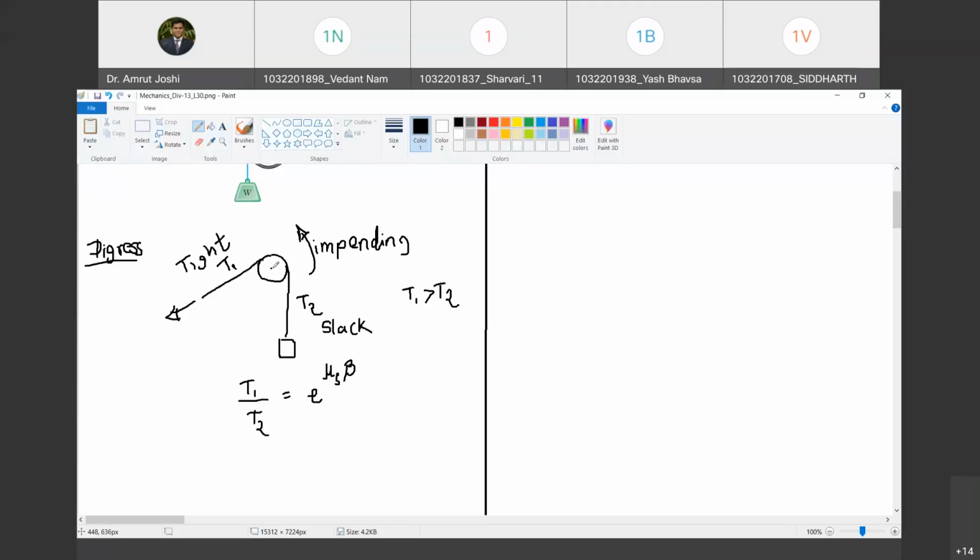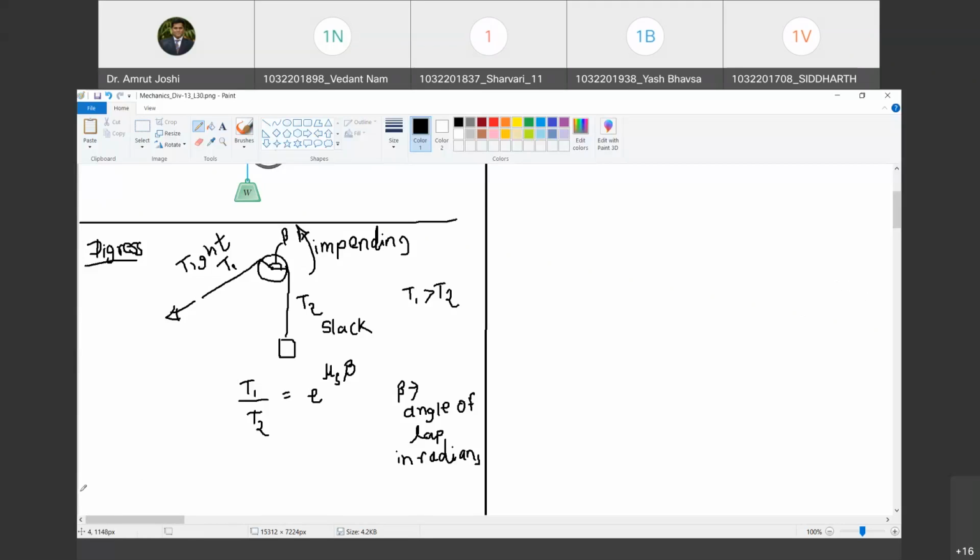And what is beta? For beta, I need to draw radial vectors at the point of contact and separation of the belt. Are you with me? Yes, sir. And the angle on the side where the belt has its lap, that angle when expressed in radians, that is beta. Are you with me? Yes, sir. So beta is called the angle of lap, and it is in radians. Happy? Yes, sir.